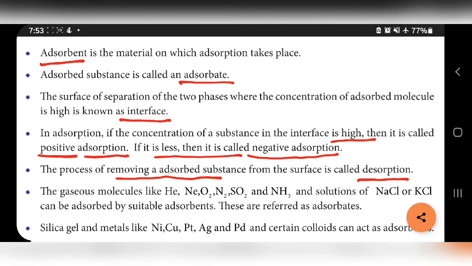Silica gel and metals like nickel, copper, platinum, silver, palladium, and certain colloids can act as adsorbents. So for adsorbent, some examples are given. In this point, the adsorbent definition is given. This is adsorbate, and this is the definition for interface. Two types of adsorption, positive and negative adsorption. This is the definition for desorption, and these are the examples for adsorbates and these are the examples for adsorbents.